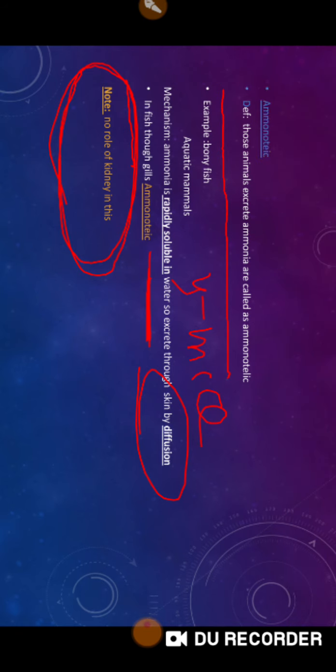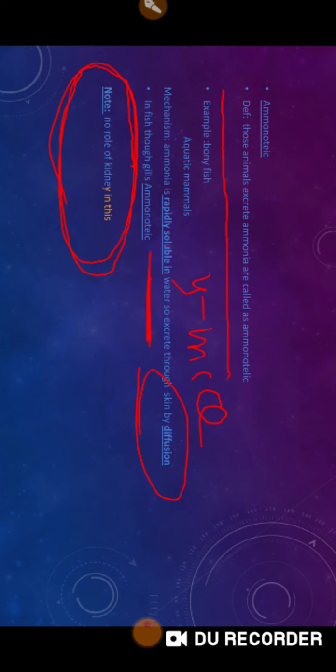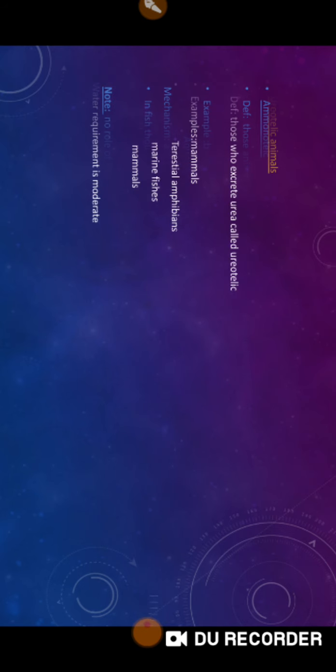So let's quickly revise. Ammonotelic, those animals who excrete ammonia are called ammonotelic. Examples are bony fish and aquatic mammals. The mechanism, how it is removed: it is rapidly soluble in water, so it is excreted through the skin by diffusion. Fish excrete with the help of the gills, and there is no important role of the kidney in this mechanism.